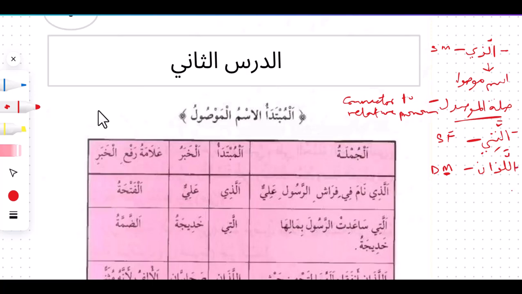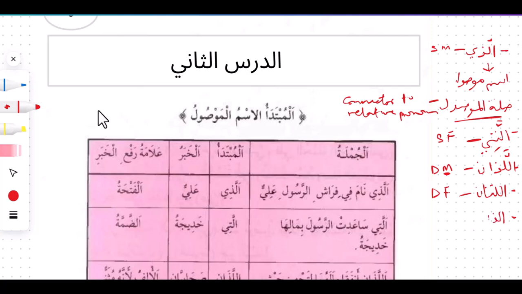We also talked about allatani, just like we have alladhani. We have allatani for dual feminine. So we use this for the female gender that are two. When we refer to a female gender, double, we use allatani. We also talked about